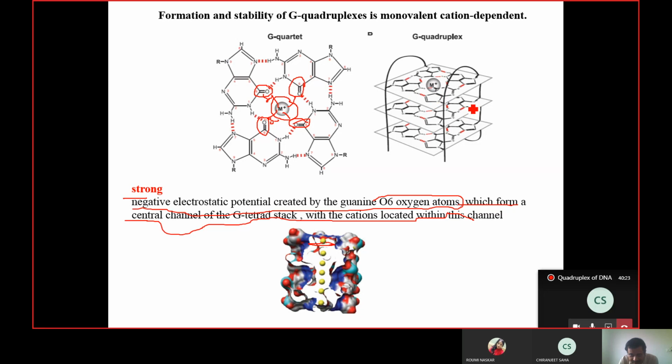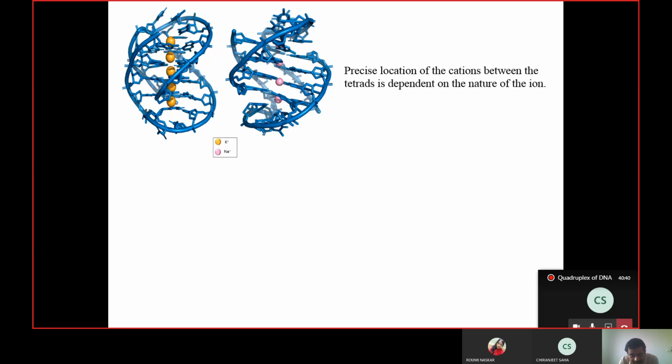It will look like this. So these are the three sheets of G quadruplex, and the ions stay like this. Fine, but there are certain variations in the organization of this ionic structure that I am going to discuss in the next slide. The precise location of the cation between the tetrads depends on which ion we are talking about. Remember, both sodium and potassium can make this kind of structure.